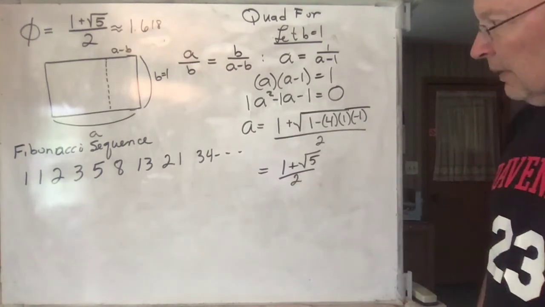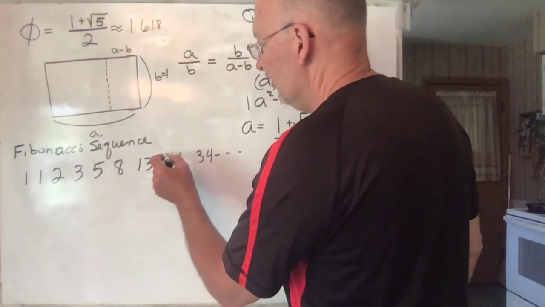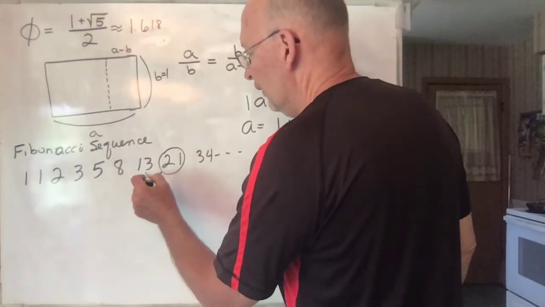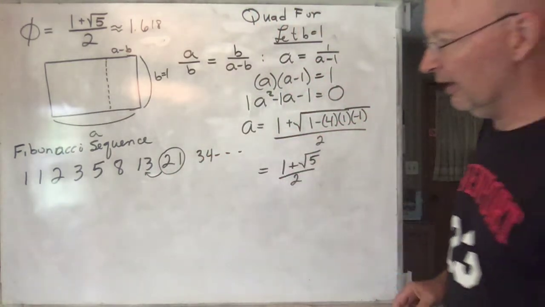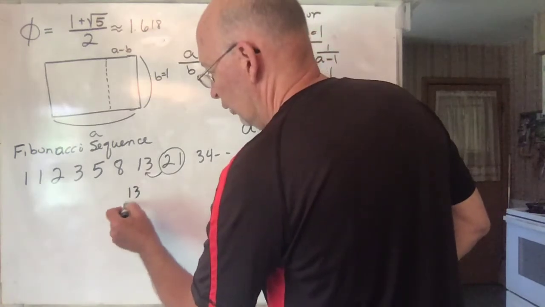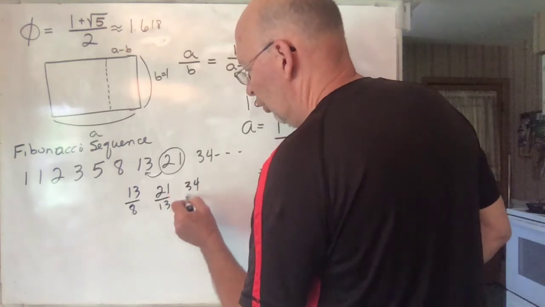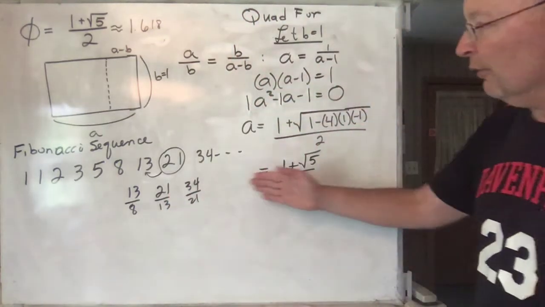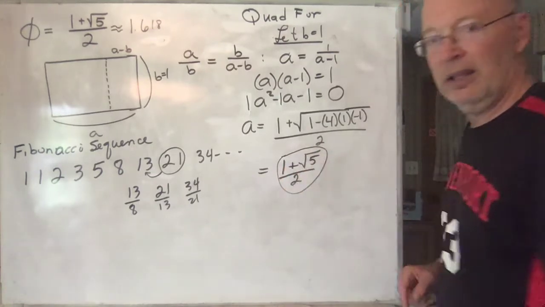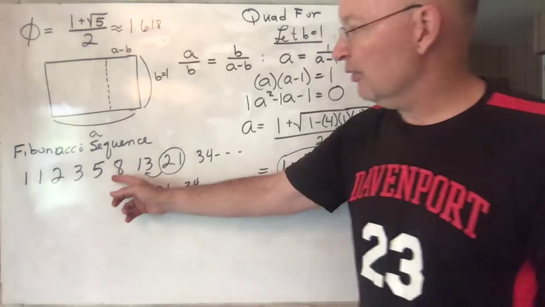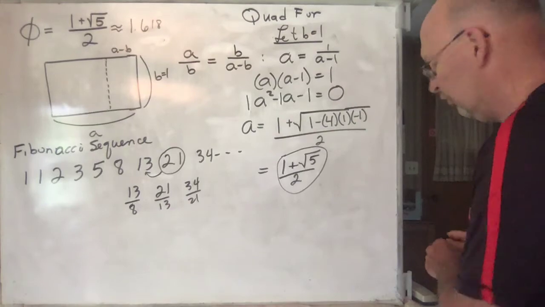And it turns out that if you take any of these numbers and divide it by the previous one, as you go out farther and farther, like 13 over 8, or 21 over 13, or 34 over 21, those ratios approach this number again. Kind of interesting. Who would think that these crazy numbers would have anything to do with a rectangle like this? But they do.